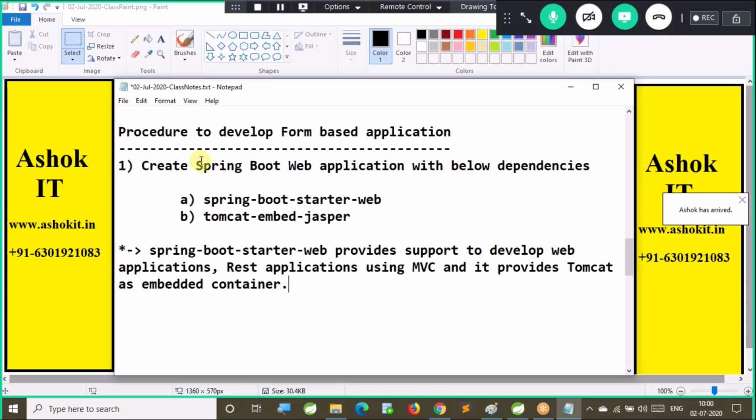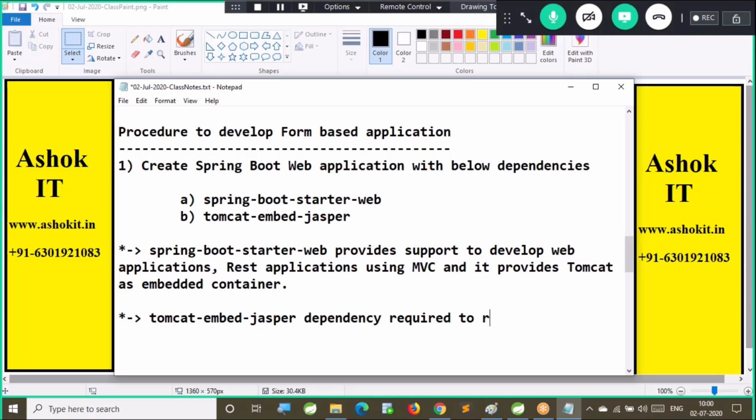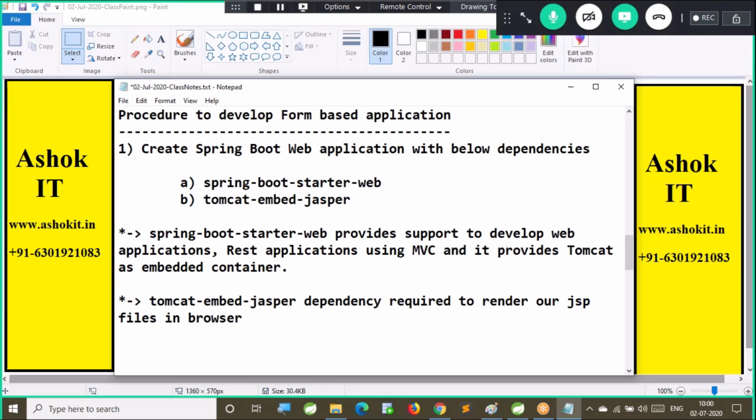Now, the second one. What is this Tomcat embed Jasper? The Tomcat embed Jasper dependency is required to render our JSP files in the browser. So if you are using JSP as a presentation technology, then you need to use the Tomcat embed Jasper dependency to render our JSP files on the browser.